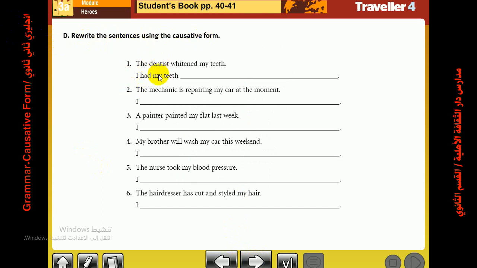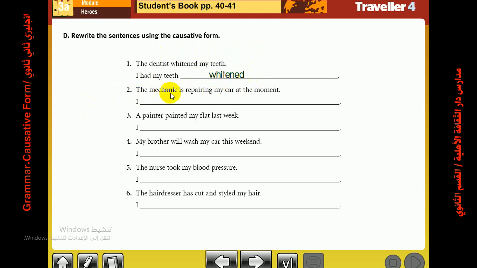Number 1, the dentist whitened my teeth. So the action was done by the dentist. Okay. So I had my teeth whitened. We need here the past participle of whitened, which is whitened also. But whitened in the original is the second form of the verb, but here it is the third form of the verb.